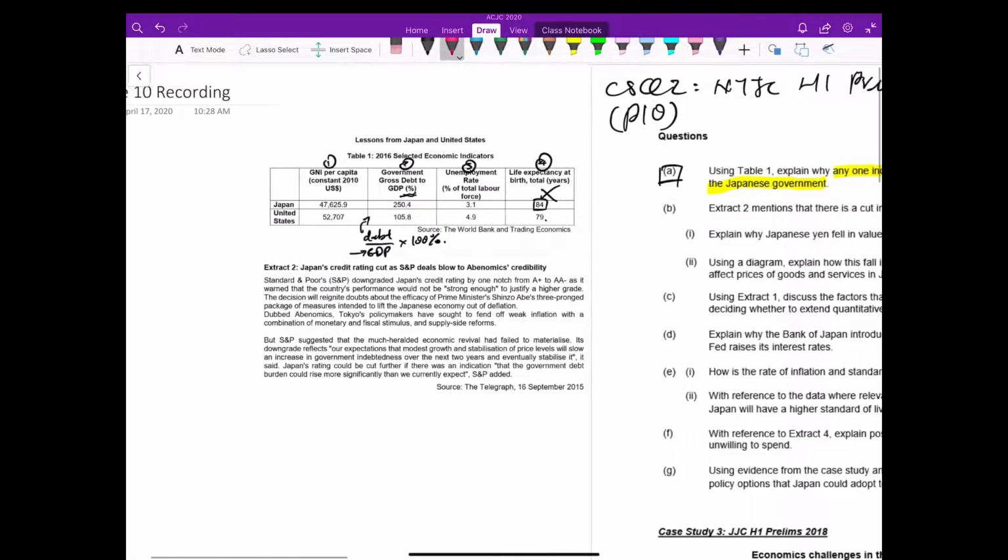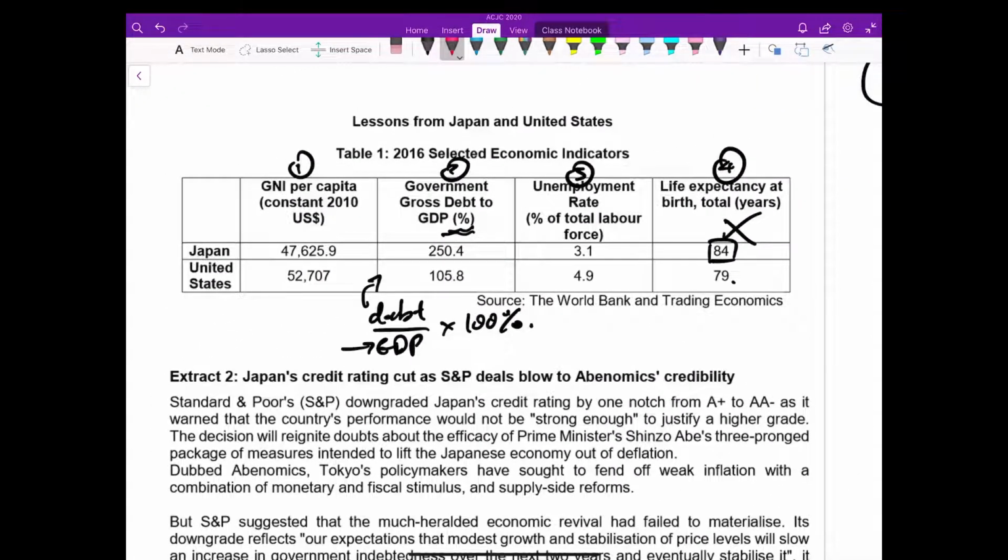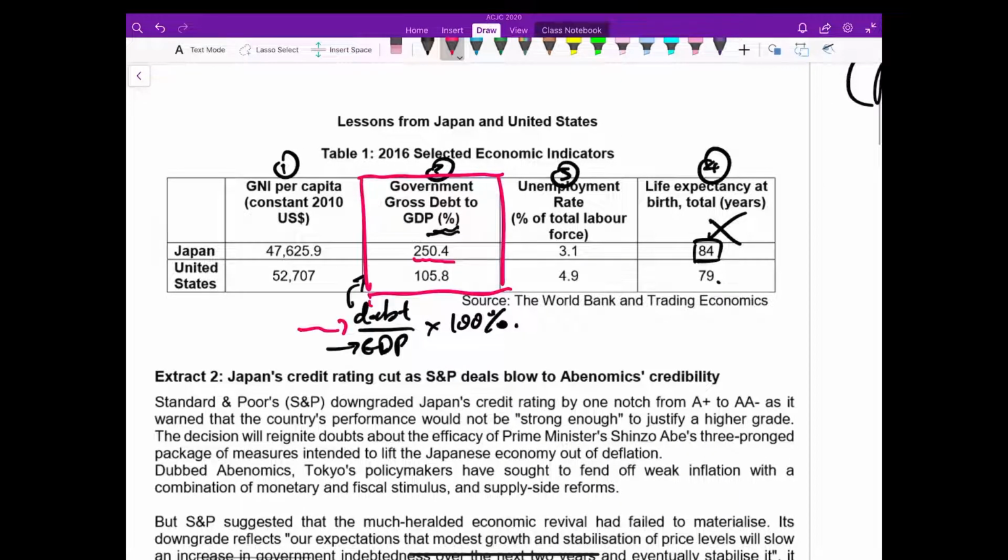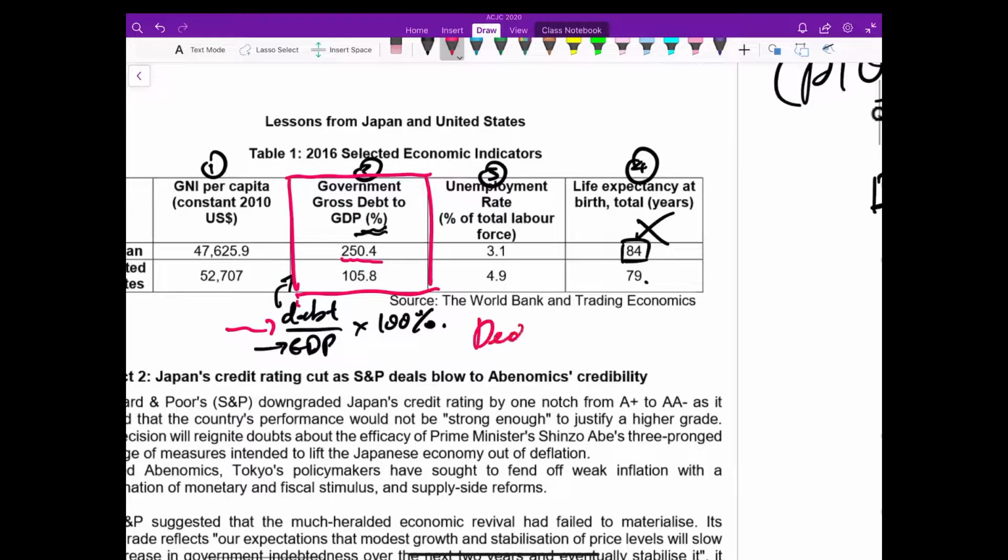To me, the indicator that really is a concern for the Japanese government is this. What's the reason? 250.4%. What does it mean? Look at the way it is calculated, right? If it's 250, does it mean that debt is bigger or smaller than GDP? It means it's bigger, right? Because the debt is 2.5 times of GDP. That is what this indicator is telling us.